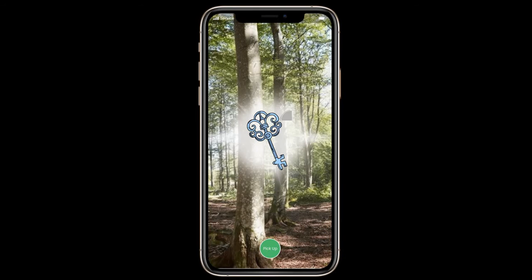The user reached the location shown in the map and now they can collect the initial relic, in this case the key, by using their phone camera and by clicking on the pickup. AR technology is used here.